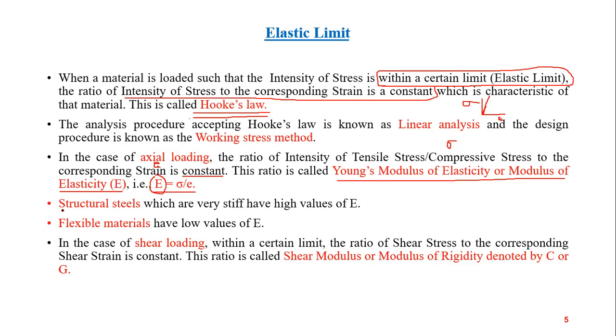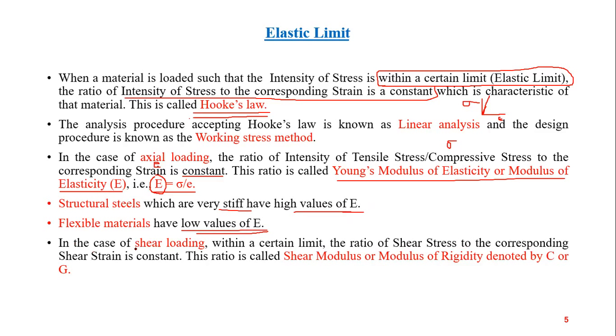Structural steels, these steels which are used for building structures, are very stiff and have high values of Young's modulus, while flexible materials have low values of Young's modulus. Okay, so the stiffer the material, the higher the value of Young's modulus. As the stiffness decreases, the value of Young's modulus will also decrease.